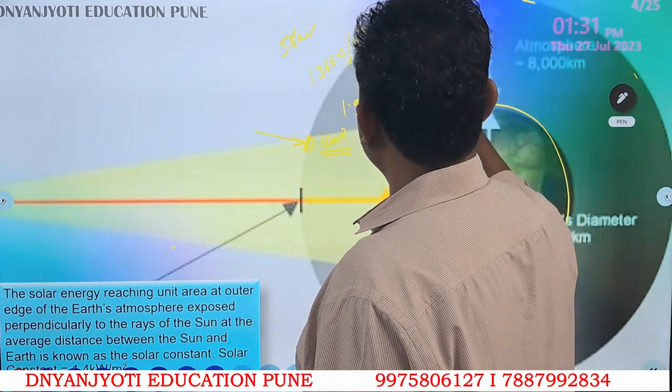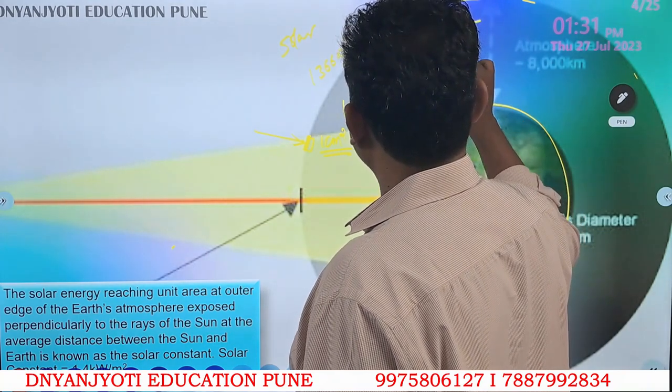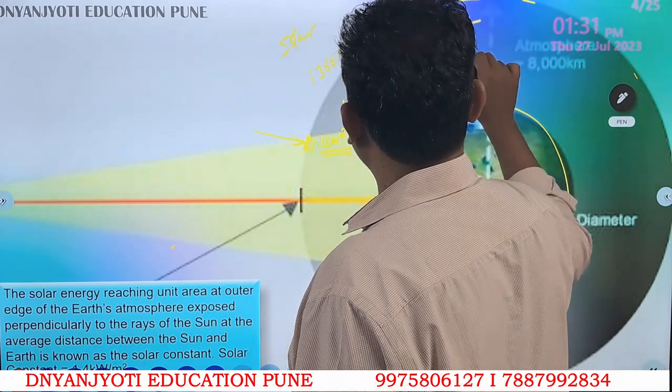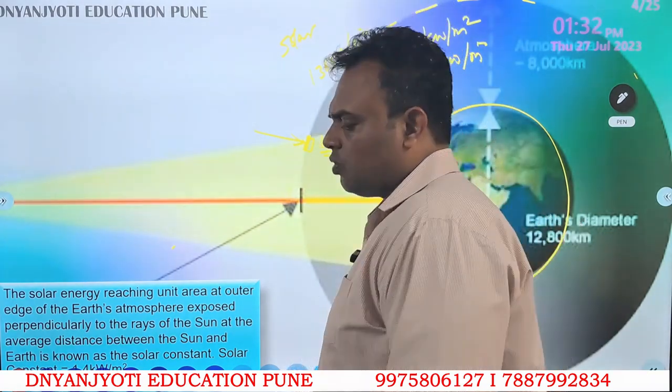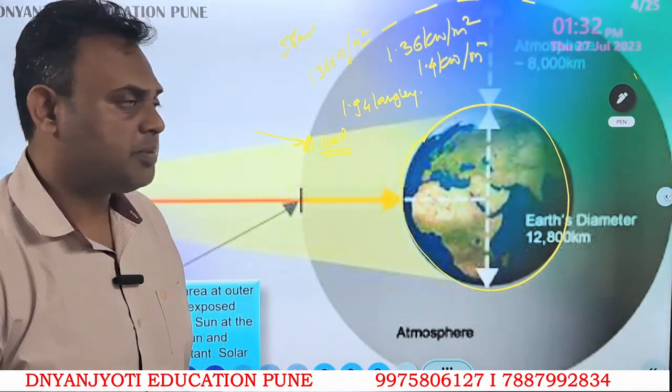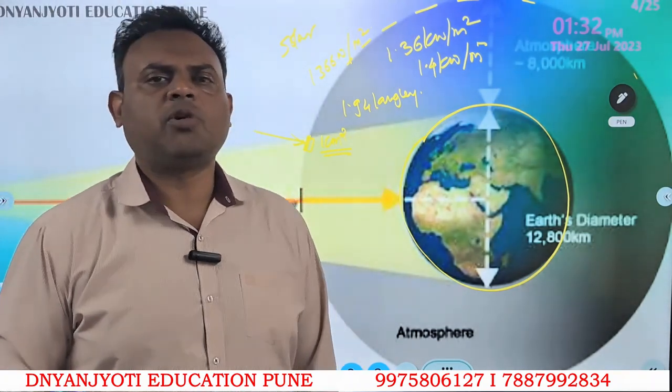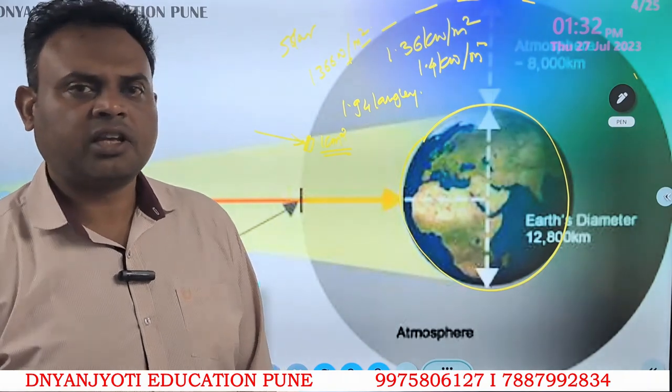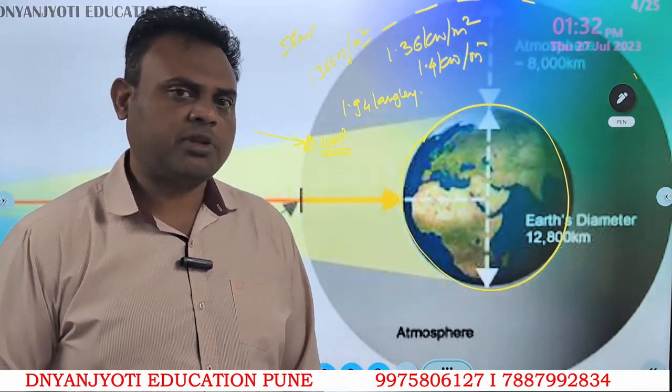To get it approximately correct, I can even say 1 kilowatt per meter square. So what is 1.94 Langley, and what is 1.4 kilowatt per meter square? It is nothing but the amount of energy, expressed differently, that the earth is receiving from the sun.